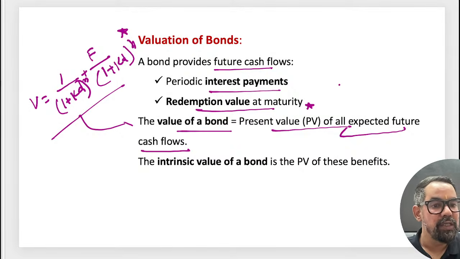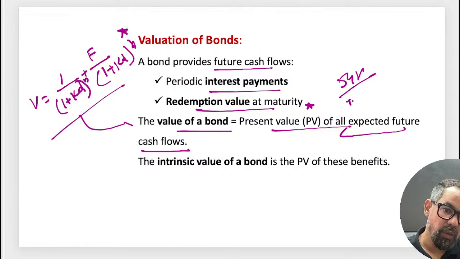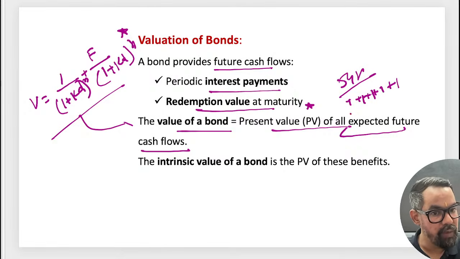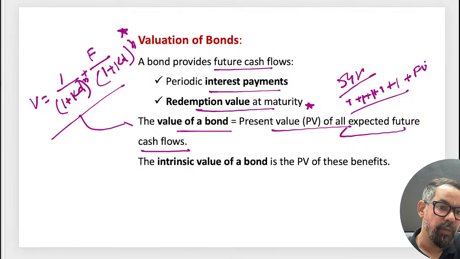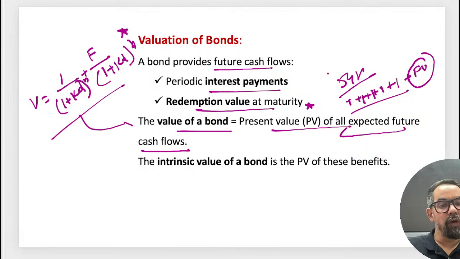Let's say a bond is for 5 years. During those 5 years, whatever interest is paid by the bond, say annually, we receive every year, and eventually we get the face value. But what we are doing is calculating the present value of these inflows. Why?